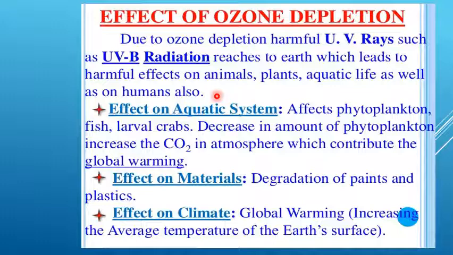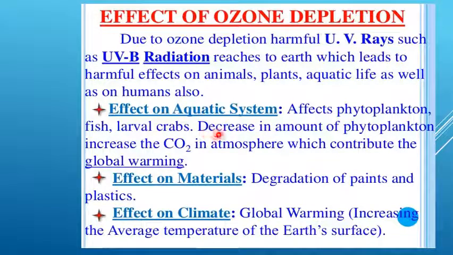The ozone layer prevents UV radiation from reaching us. Suppose it gets destroyed, it means more UV radiation reaches the earth's surface. Due to this, many side effects may arise. The first one is the effect on the aquatic system. That means it affects phytoplankton, which are plants available in water, as we have already studied in the first unit. Ozone depletion affects phytoplankton, fish, crabs, etc.